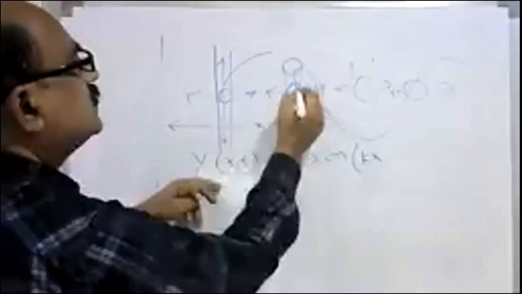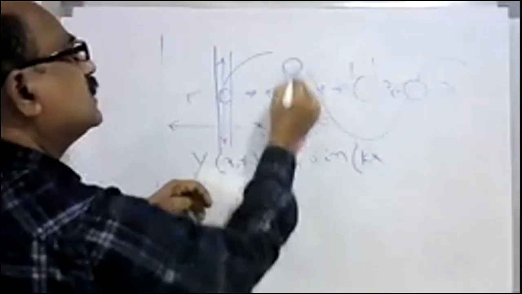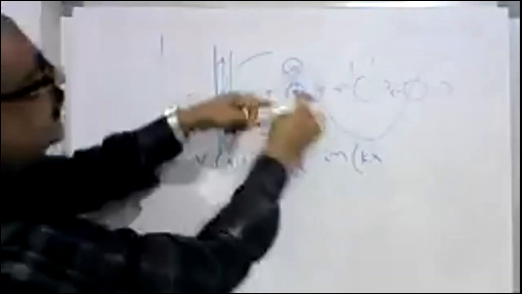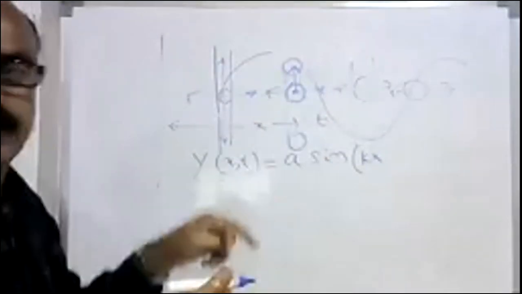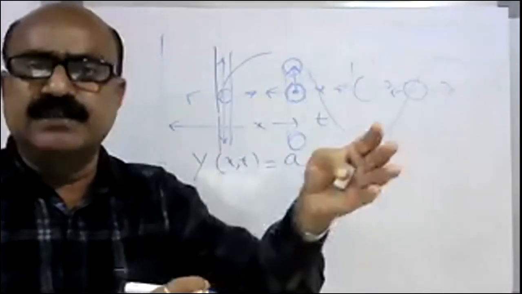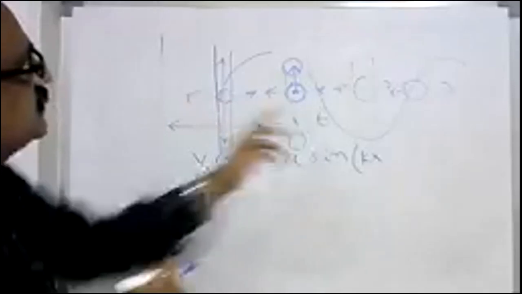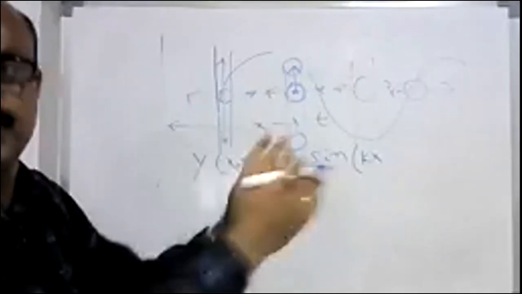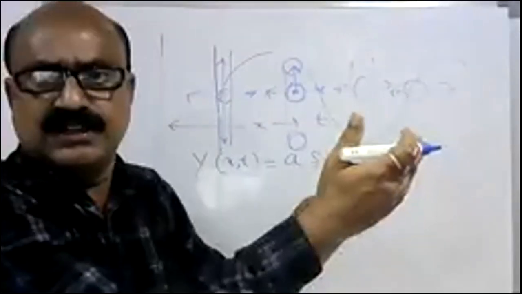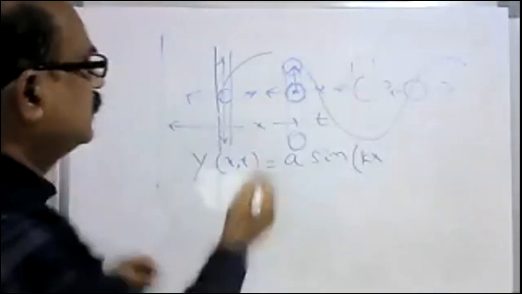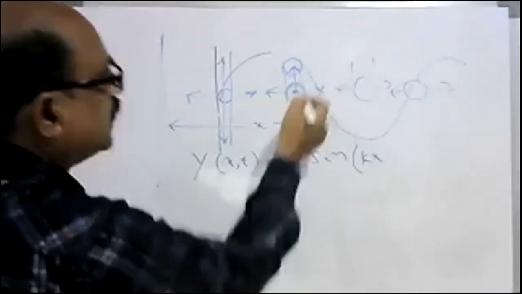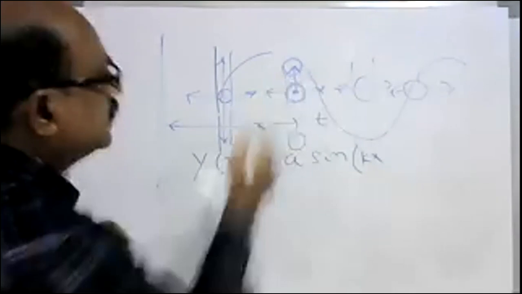So what is the displacement of this particle at this distance and at this time? The particle may have displacement at any time, that is sine omega t simply. But we have to consider x regarding the position of some particle out of several particles.